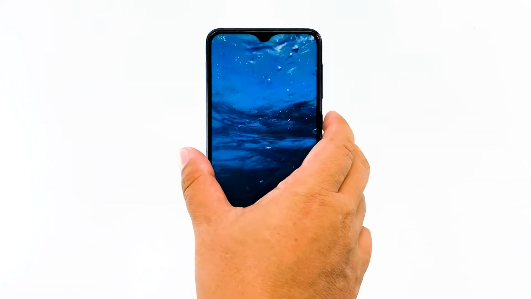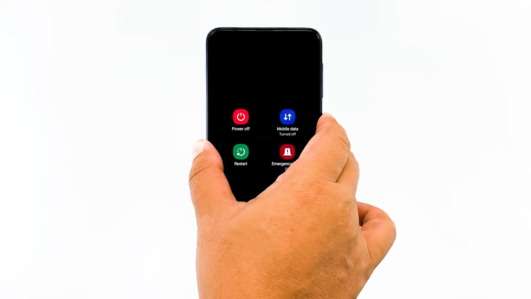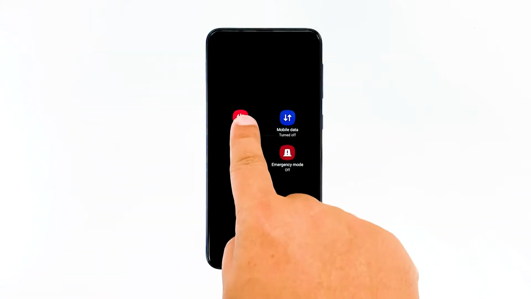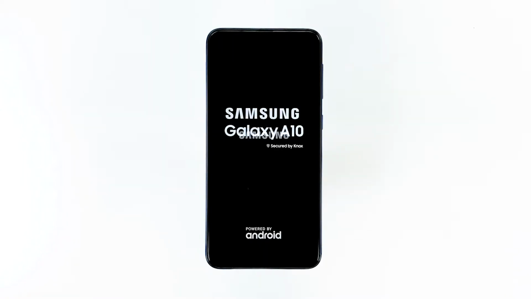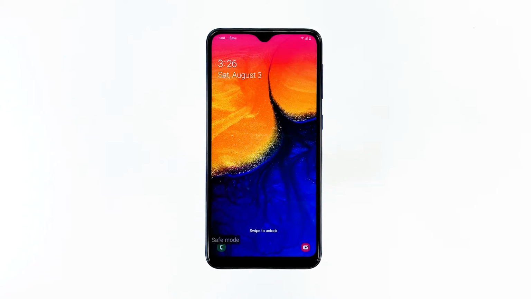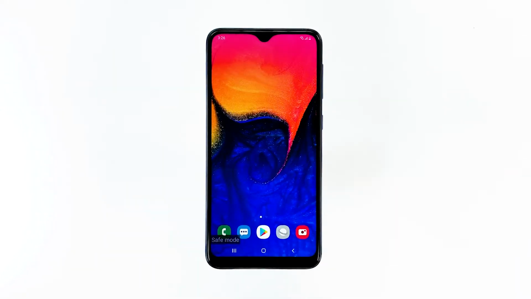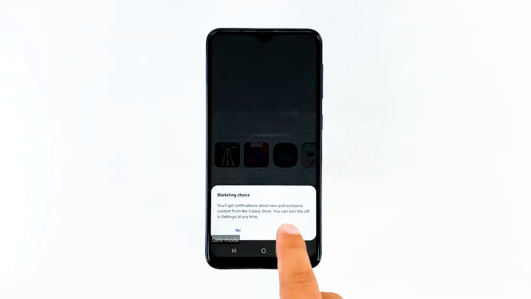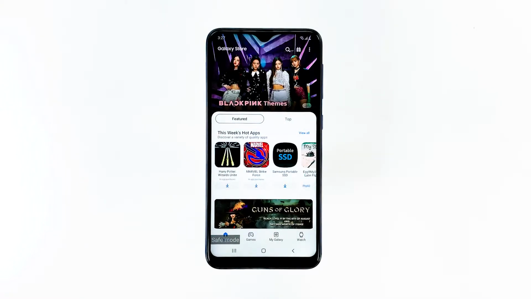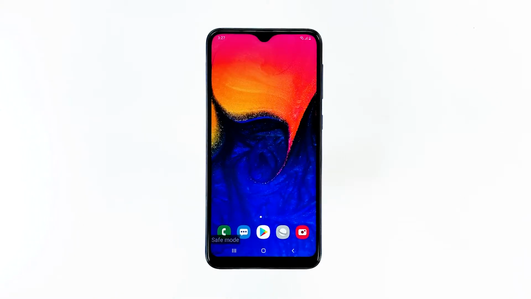Press and hold the power key until options show. Tap and hold the power off option until it changes into safe mode. Tap the safe mode icon to restart your device. Once the reboot is successful, you should see safe mode at the lower left corner of the screen. If your phone is running fine while in safe mode, then there are apps that cause the problem. Here's what you should do next.